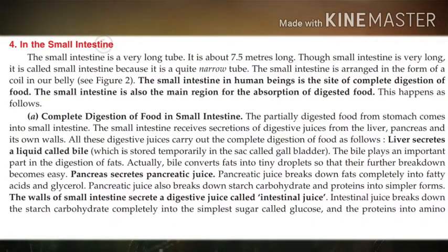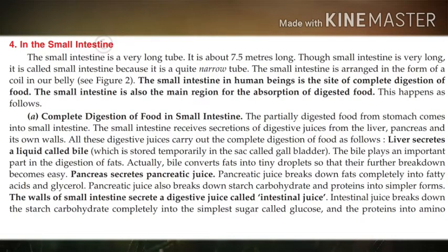A, complete digestion of food in the small intestine. Children, listen very carefully. The partially digested food from the stomach comes into the small intestine. The small intestine receives secretion of digestive juices from the liver, pancreas and its own walls.